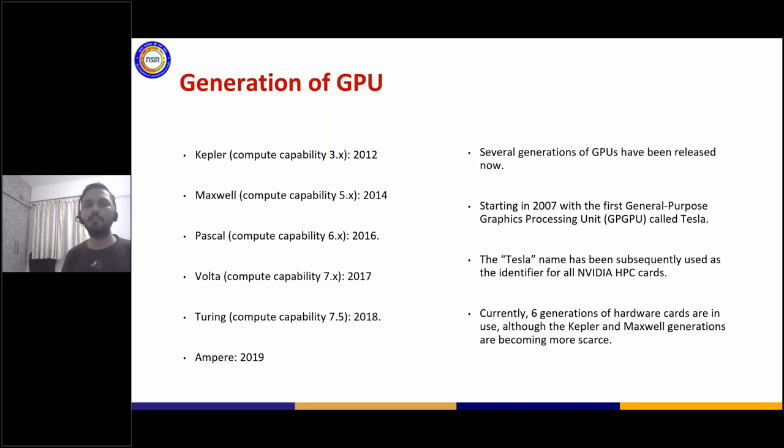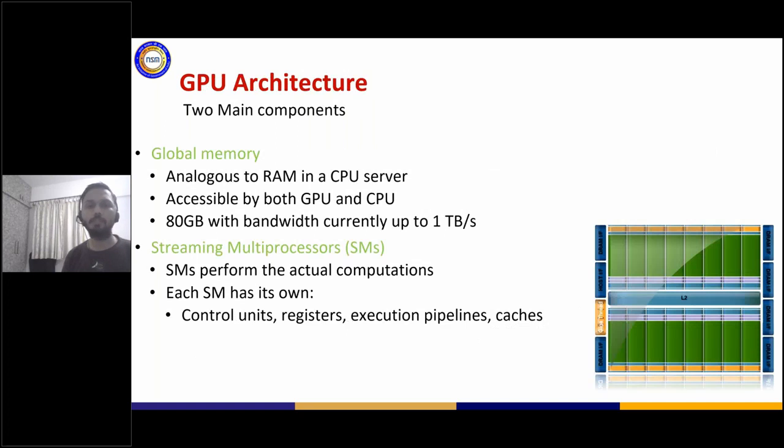Whenever you buy a particular hardware, you will see a particular architecture name attached to it, starting from Kepler to Maxwell to Pascal, Volta, Turing, and now we are at an architecture called Ampere. All these architectures have a fundamental capability, and they are able to do justice to different kinds of computation. Let me show you some examples so that you will get into those details later on.